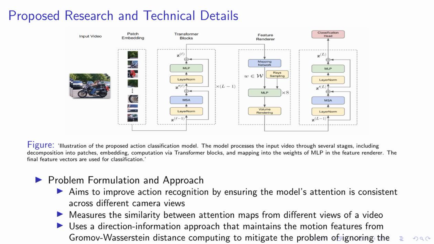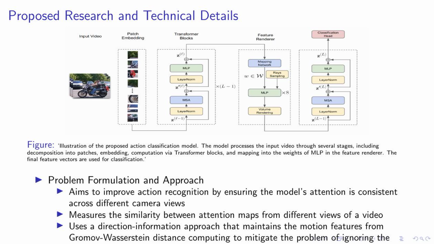Now, let's talk about our approach. Our primary aim is to improve action recognition by ensuring the model's attention is consistent across different camera views. This is crucial because the attention of the model to the action subject should remain consistent, even when the view of the video changes. To achieve this, we measure the similarity between attention maps from different views of a video. But here's the challenge. The change in view transforms the model's attention, so we need a metric that compares the structures between the two attentions.